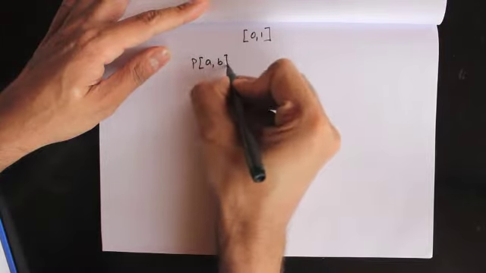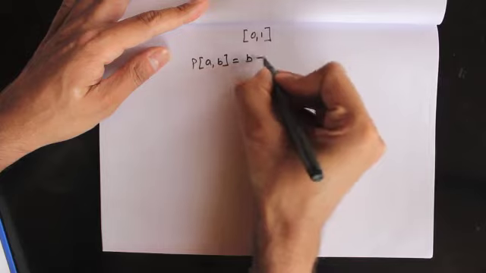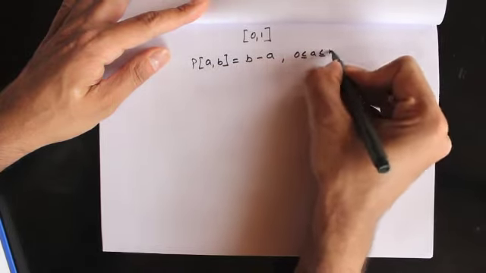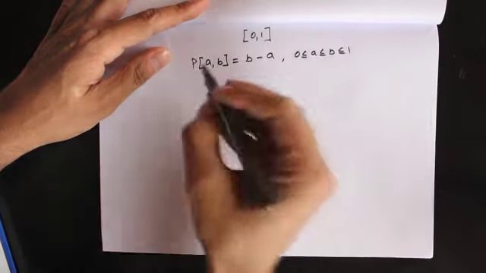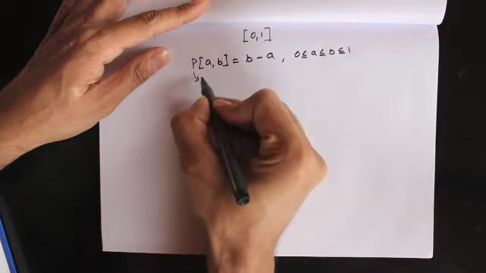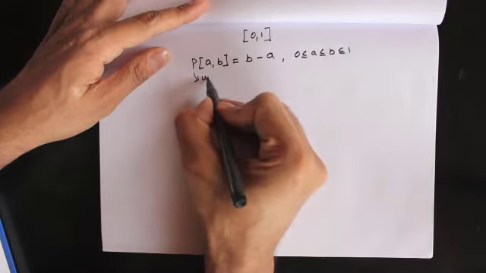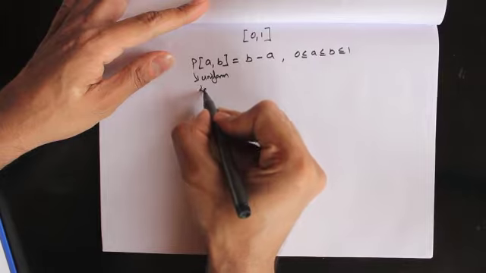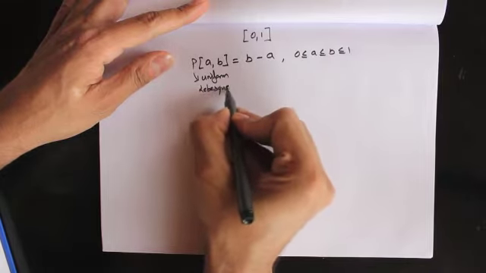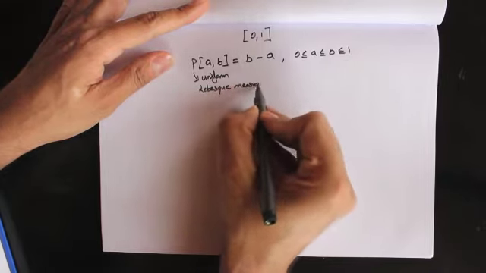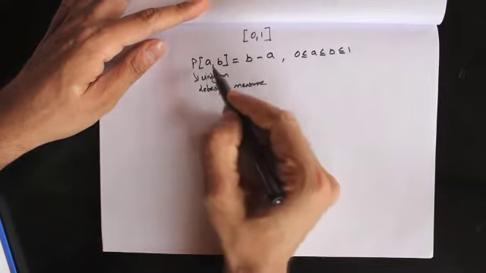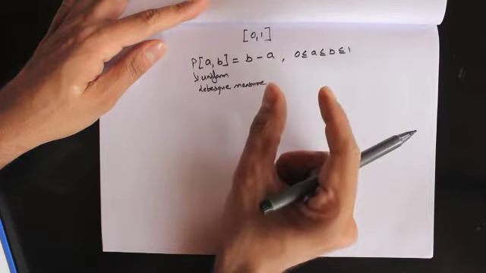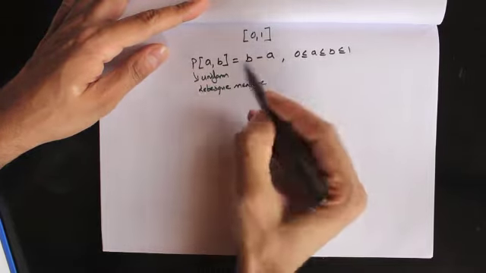I would like to define a probability measure on this such that the probability of drawing a number between A and B is given by B minus A. So 0 is less than or equal to A, less than or equal to B, less than or equal to 1. Okay, now this probability measure is called the uniform probability measure, or the Lebesgue measure. So basically the probability of drawing a number in an interval A and B is just the length of the interval, given by B minus A.